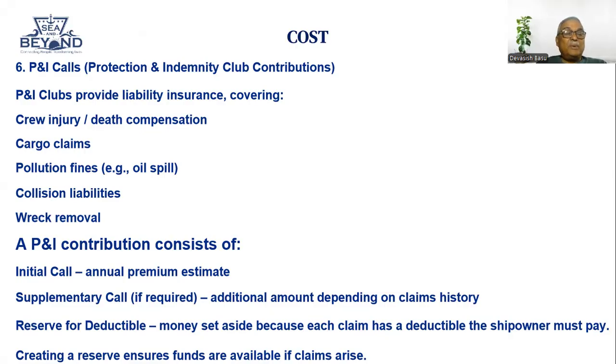Now, why deductible? That means there is a claim which is coming, so 100% of the claim is not paid. There is a certain deductible. That means some part of it is the responsibility of the owner to cover, and thereafter the balance is paid by your insurance, the P&I. Create a reserve, ensure funds are available if a claim arises. So you also have to have some sort of a reserve, because every time you don't go to a P&I, there is something you need to pay from your reserve. So you must have some sort of reserve which could be used in an emergency.